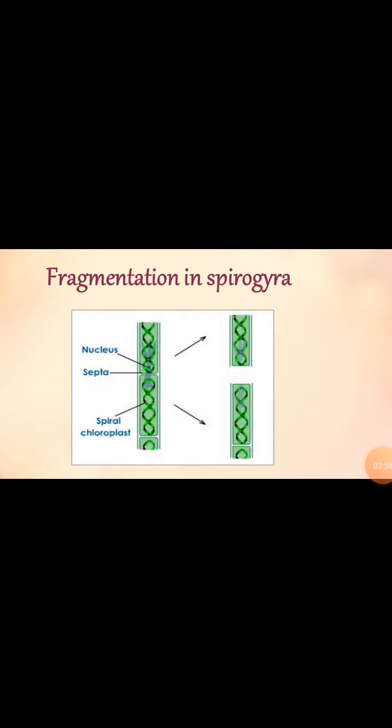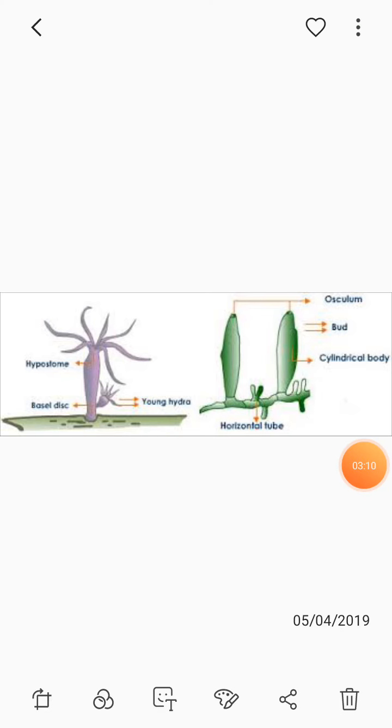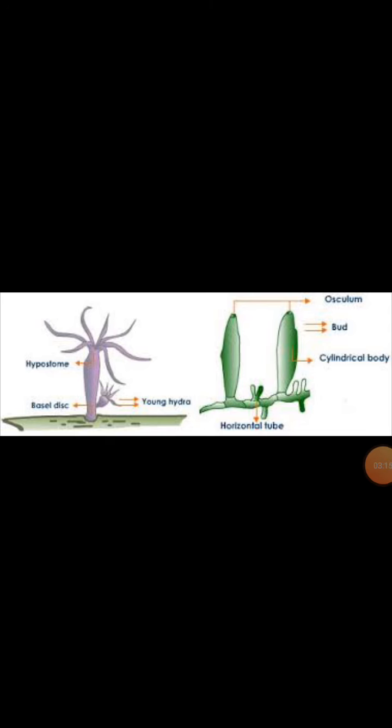Another way is fragmentation, as in Spirogyra. Another is budding in Hydra, and examples like Marchantia, with gemmae, and also regeneration in planaria. So there are different forms of asexual reproduction in different types of organisms. But now we will learn about asexual reproduction in plants.